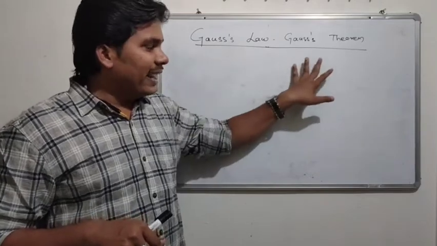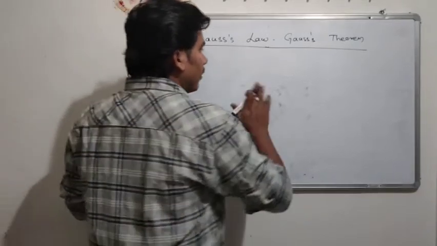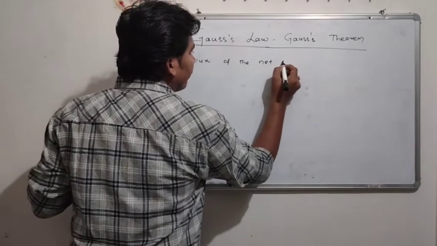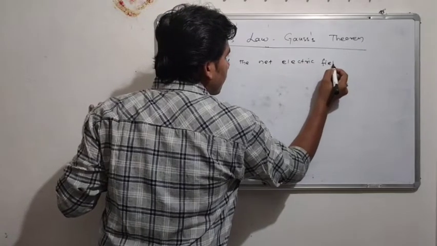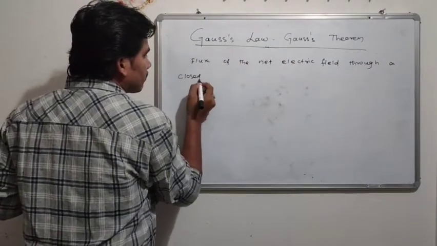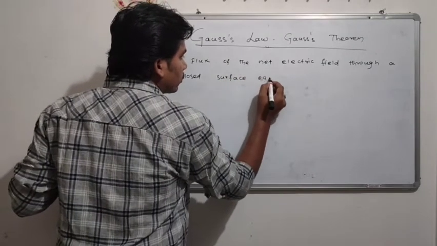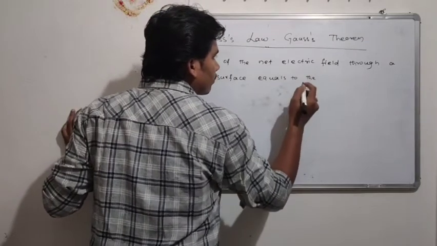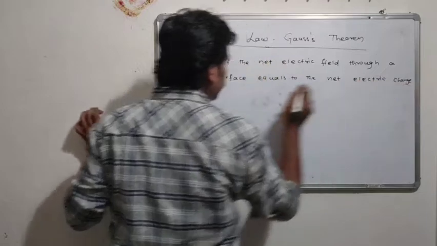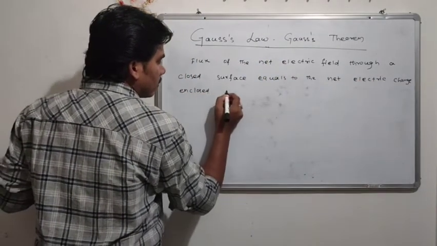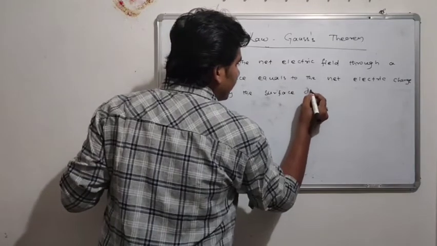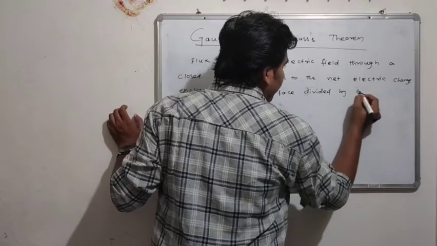It states that for any distribution of charge, the flux of the net electric field through a closed surface equals the net electric charge enclosed by the surface divided by epsilon naught.